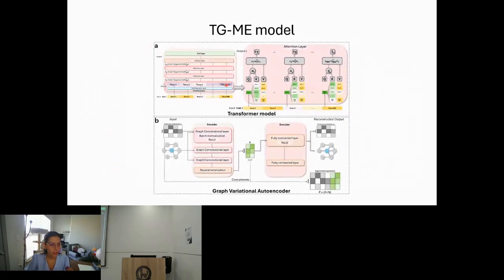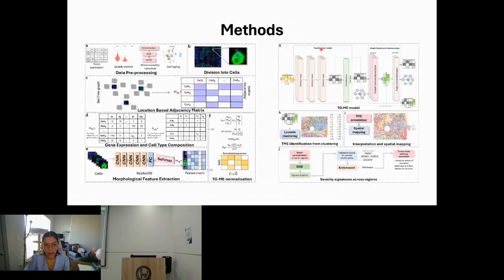As I was telling you before, our model is going to be composed of a transformer model and a graph variational autoencoder. Our transformer model is going to be trained to identify cell types, but we're not going to care about those cell types. What we care about is the attention scores generated by the embeddings, which tell us the interactions between the genes in a cell.